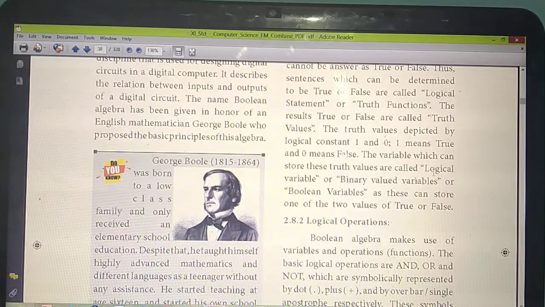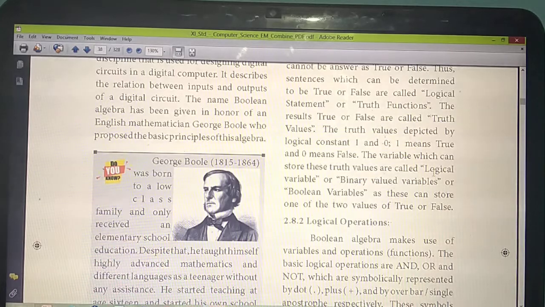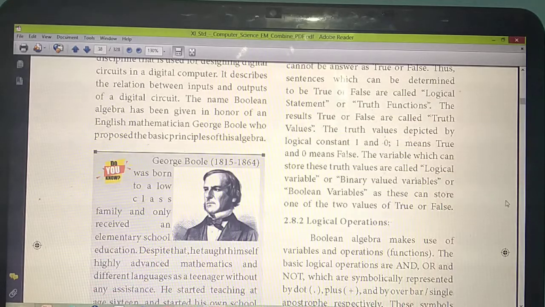But you are assigning A equal to 5 minus 10. Understand? The variable used for storing the values we are calling as a binary valued variable. A equal to 10 minus 5, so the answer you are getting is A equal to minus 5. That variable A, we are calling as which one? Logical variable or binary valued variable or Boolean variable. So this variable will store the answer true or false. Don't get confused.